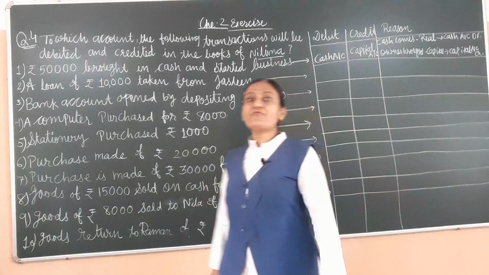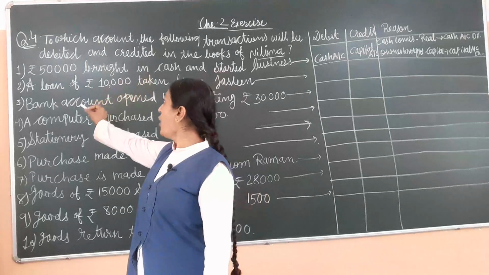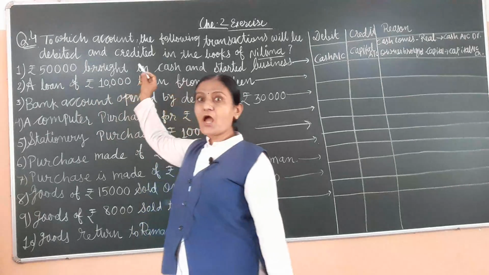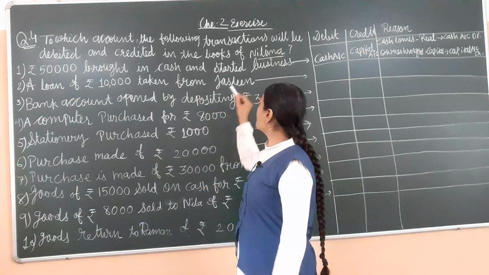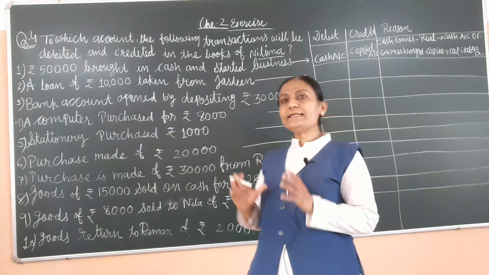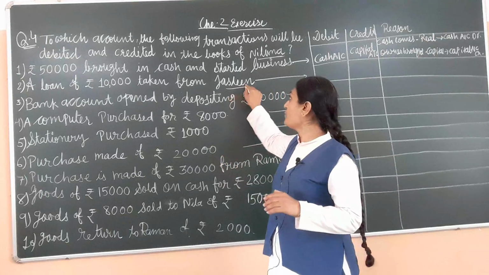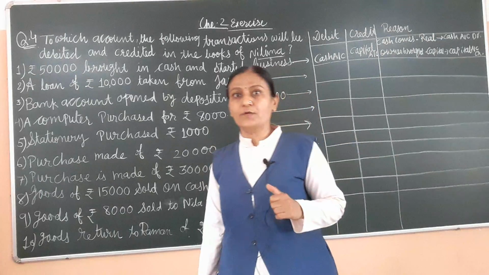This way our first transaction is over. Now second, a loan of rupees 10,000 taken from Jaslin. Here Jaslin is a person, and so for Jaslin we have to apply the personal rule.